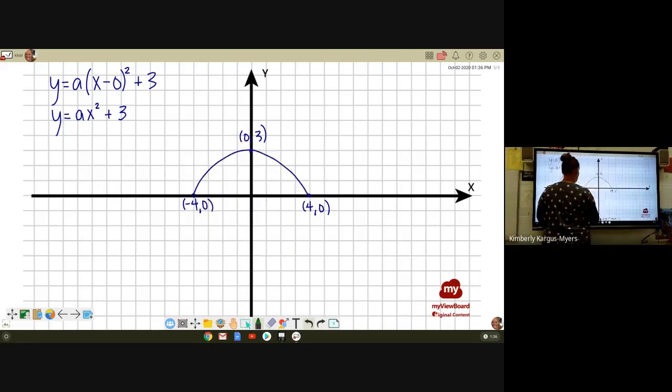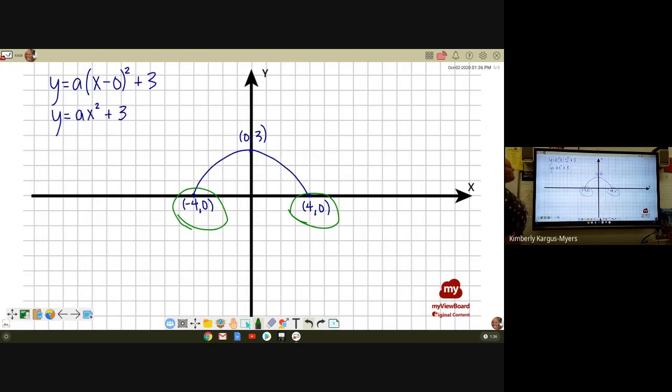Now, choose a point. Doesn't matter which one. You have this point on your parabola. You have this point on your parabola. It does not matter which one. All right? Let's use, I don't know, let's use -4, 0. Why not? -4, 0 is the point that we're going to plug in so we can figure out what A is. 0 equals A times -4 squared plus 3. Okay? So 0 equals 16A plus 3.